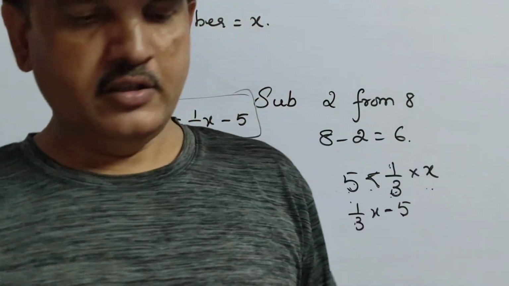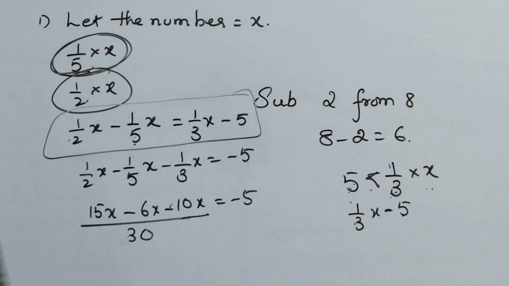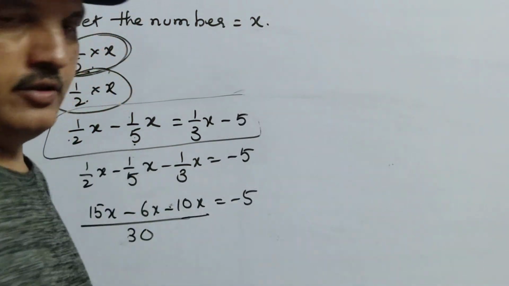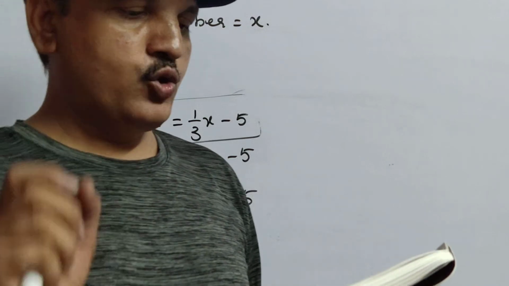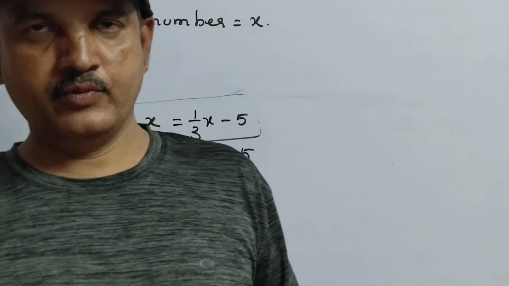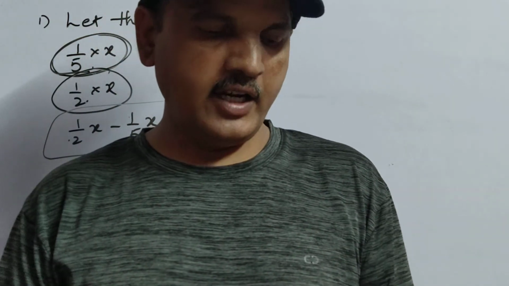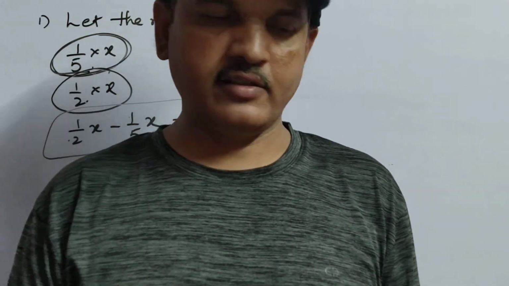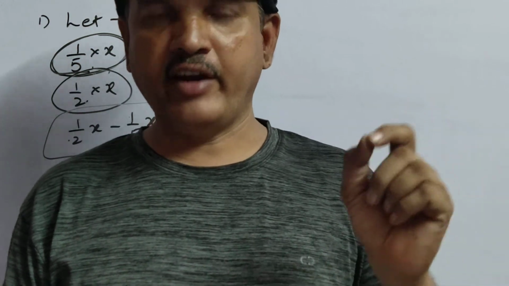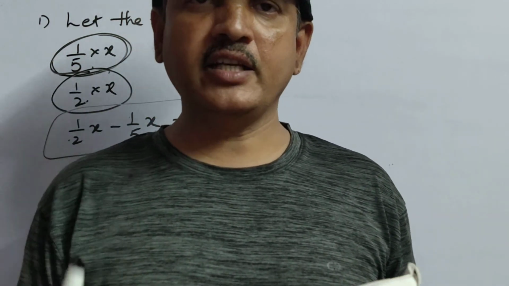Okay. Next, coming to the second question in that. Okay, children, see the second question in that. Once read out that question in your mind. A student was asked to divide a number by 5 by 4. Once again, see, as I told you, read at least twice. A student was asked to divide a number by 5 by 4 by mistake.